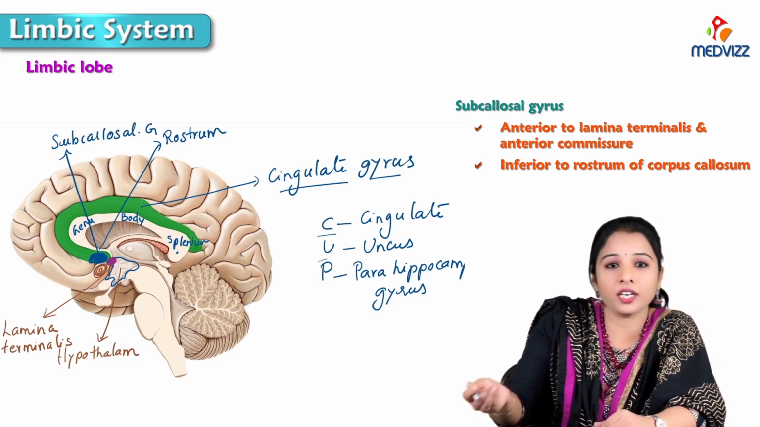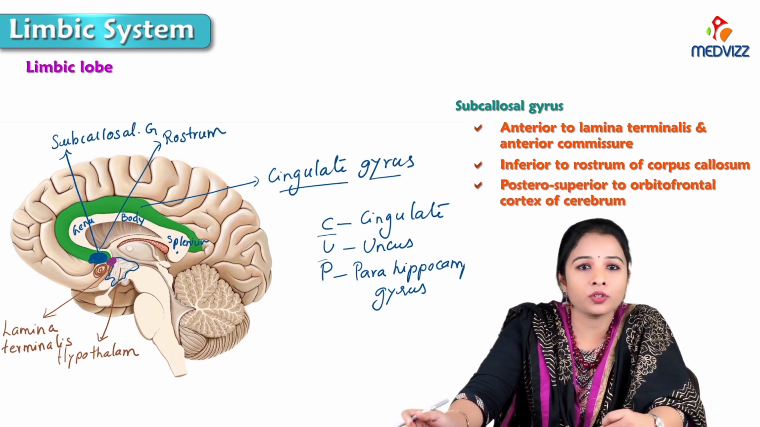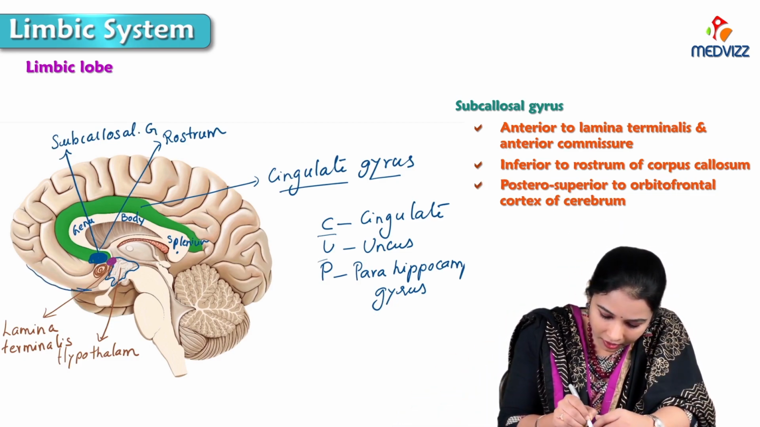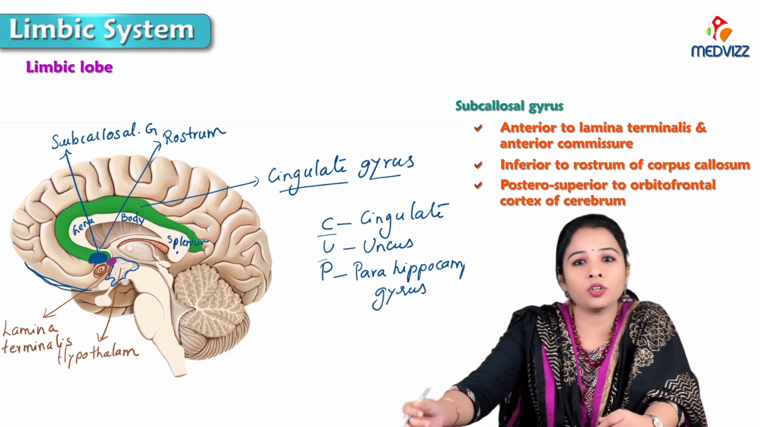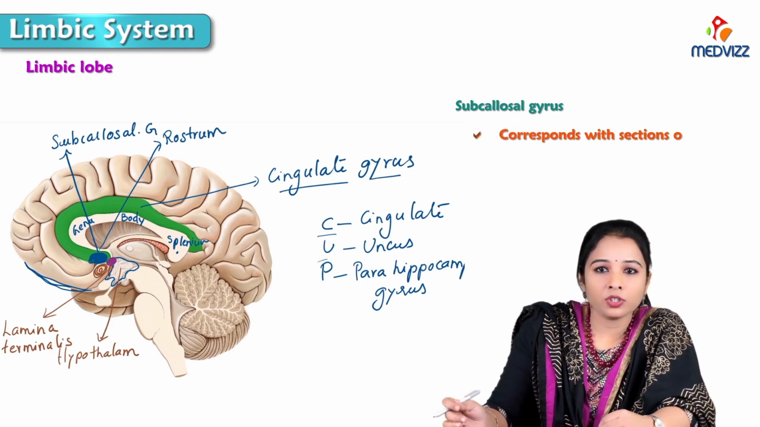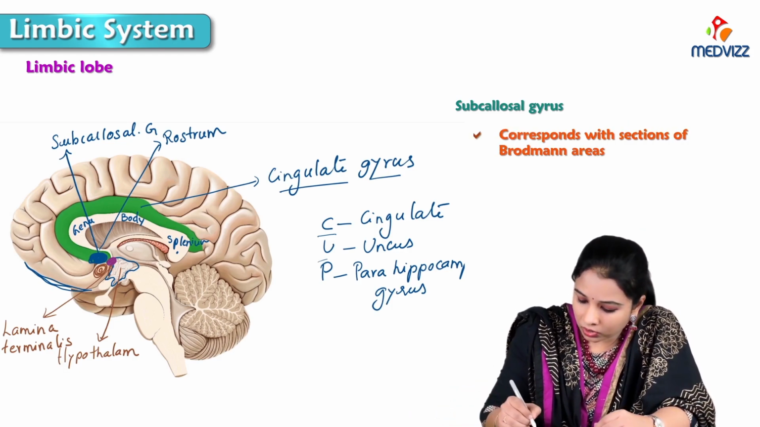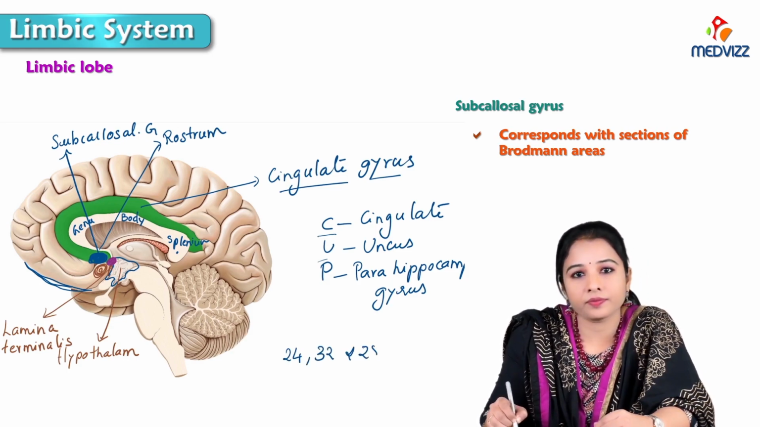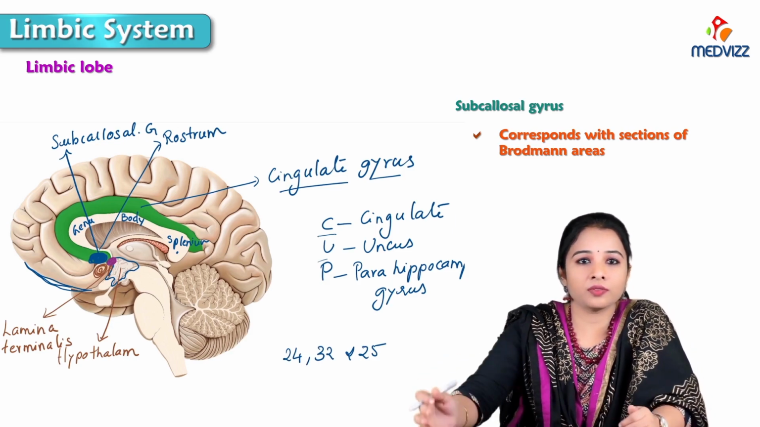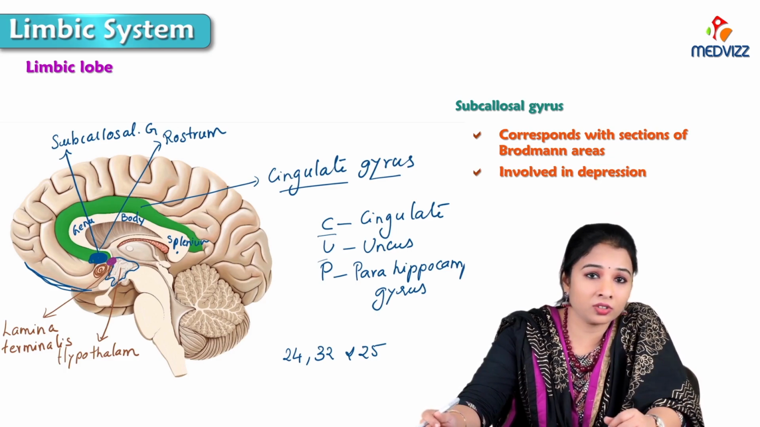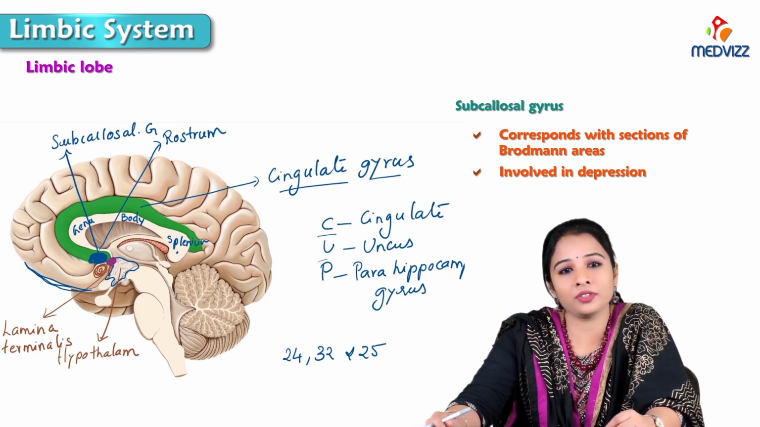I am writing G for gyrus, and posterior superior to the orbitofrontal cortex. So this part is the orbitofrontal cortex. So it is posterior superior to the orbitofrontal cortex of the cerebrum. This area corresponds with sections of Brodmann areas 24, 32 and 25. These are the areas associated with the subcallosal gyrus. It is believed to be involved in depression. So the subcallosal gyrus plays an important role in depression of an individual.